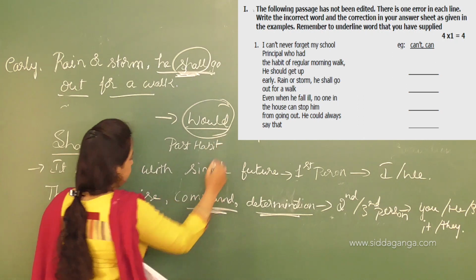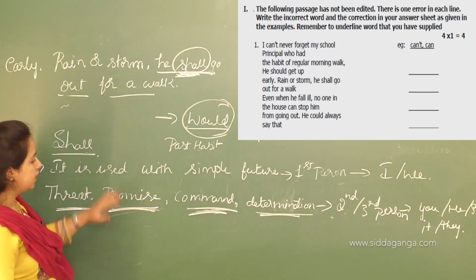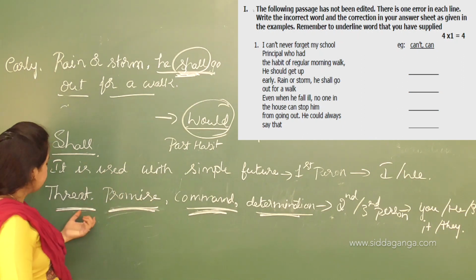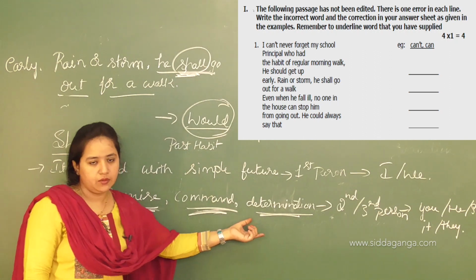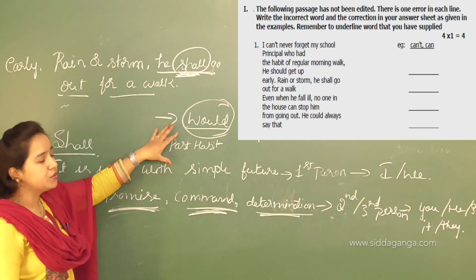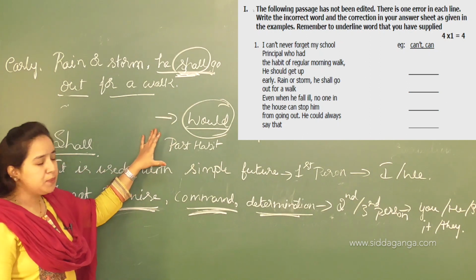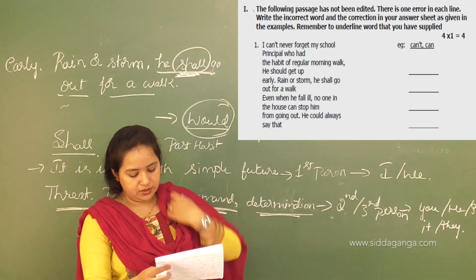Shall is used for threat, promise, command, and determination, but we can't use shall here. We need to use would, which is for a past habit. I hope that you got this point.